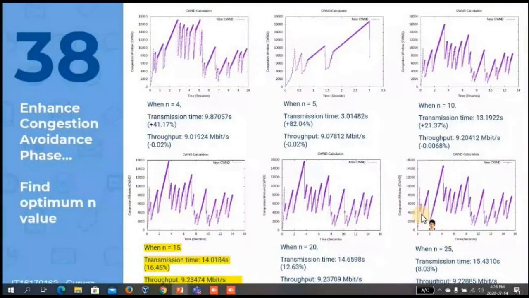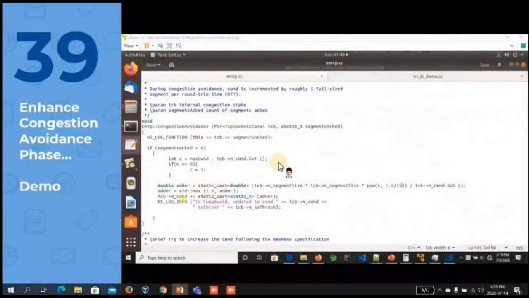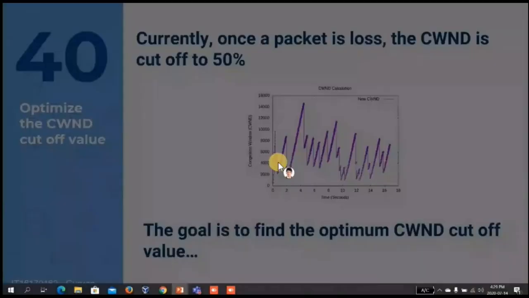For that difference, I have tested different ratios to find the optimum transmission time enhancement and throughput enhancement. And this is the recorded simulation of that. I will skip it for now.